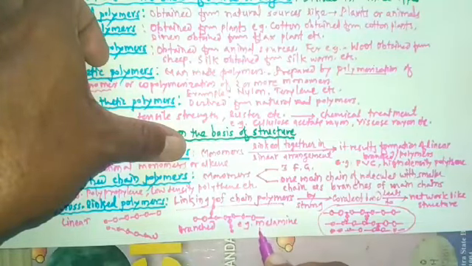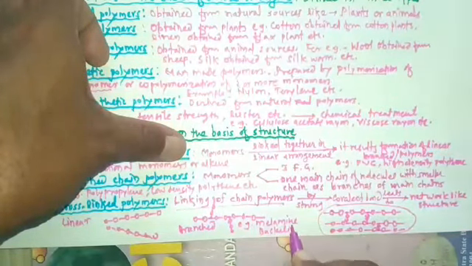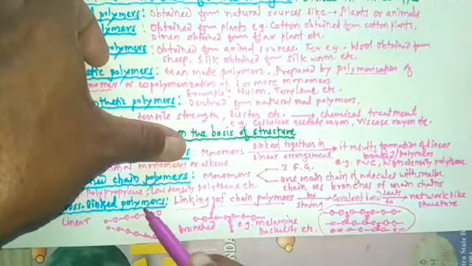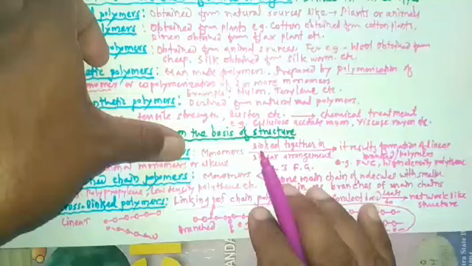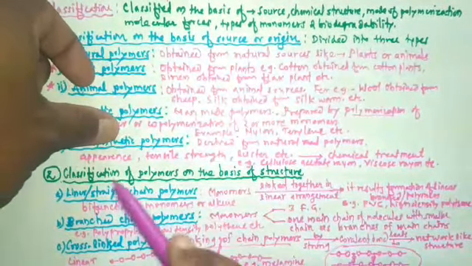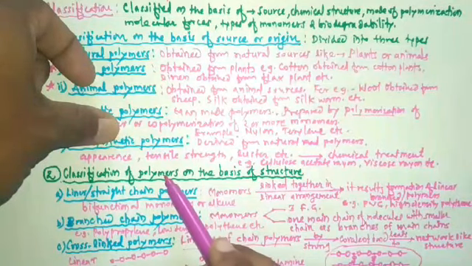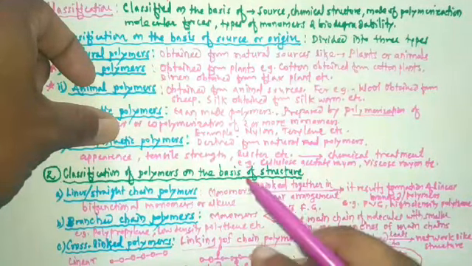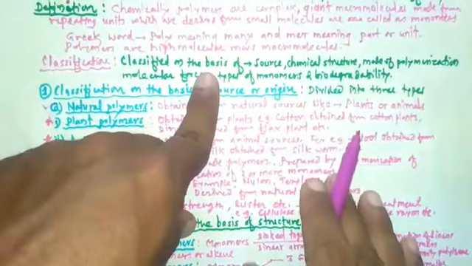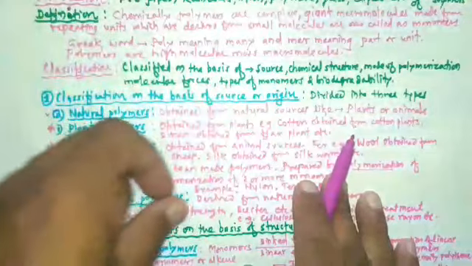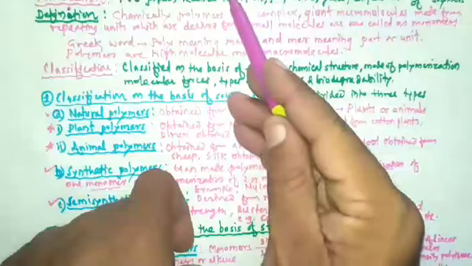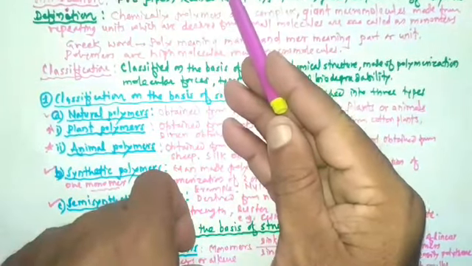Then another example is bakelite, etc. So these are the examples of cross-linked polymers. So here we finished the second type of classification. That classification is classification of polymers on the basis of structure. So up till now we are studying various articles like the meaning of polymer or definition of polymer.